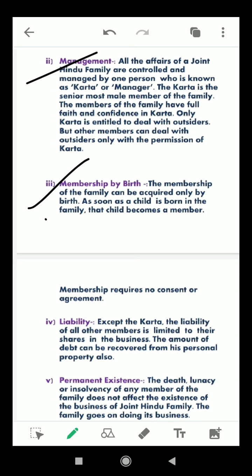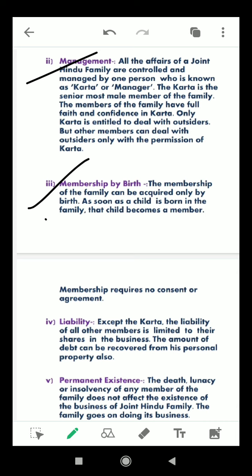And marriage with a male member also confers membership. If any girl marries a male member of that family, then she also gets membership. This is by virtue of the fact that they are married to a person who has membership by birth. So these are the only two exceptions by which membership is acquired otherwise than by birth.